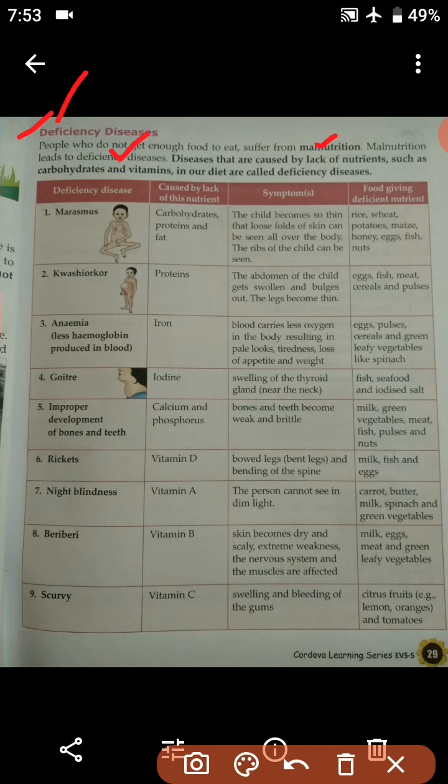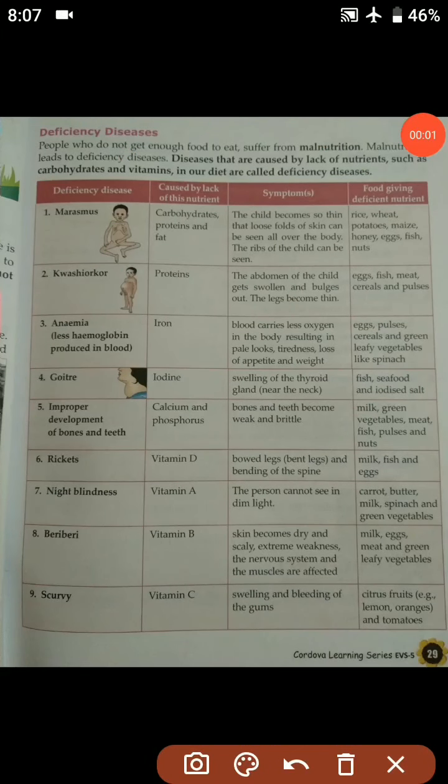Diseases that are caused by lack of nutrients such as carbohydrates and vitamins in our diet are called deficiency diseases. So what is deficiency disease? Diseases that are caused due to the lack of nutrients such as carbohydrates and vitamins in our diet are known as deficiency diseases. Students, if we lack certain nutrients like carbohydrates and vitamins in our diet, then we will suffer from a disease, and that disease is known as deficiency disease.